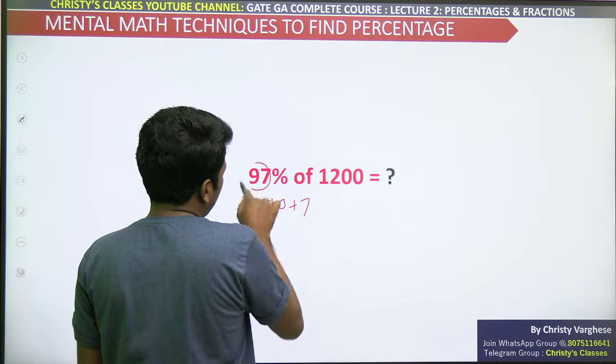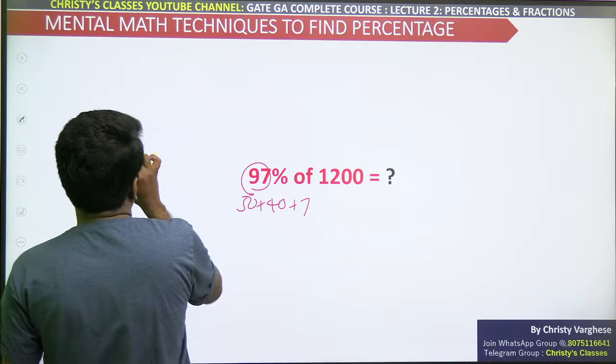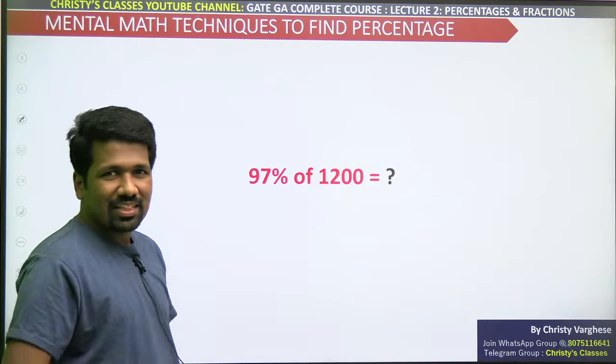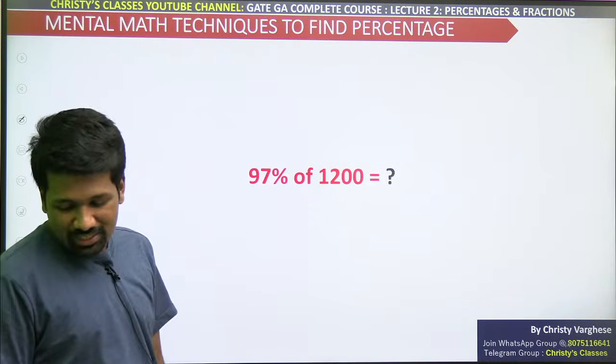But is it the better way? No. You can use the complement idea here. Subtract 3 from 100. 100 is easy, right?